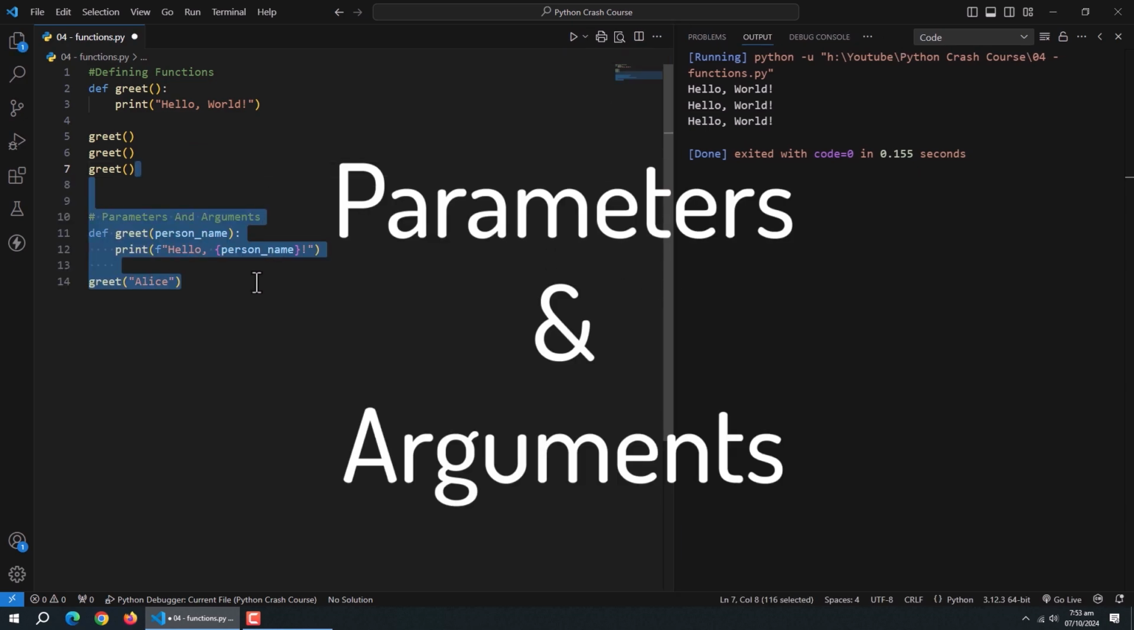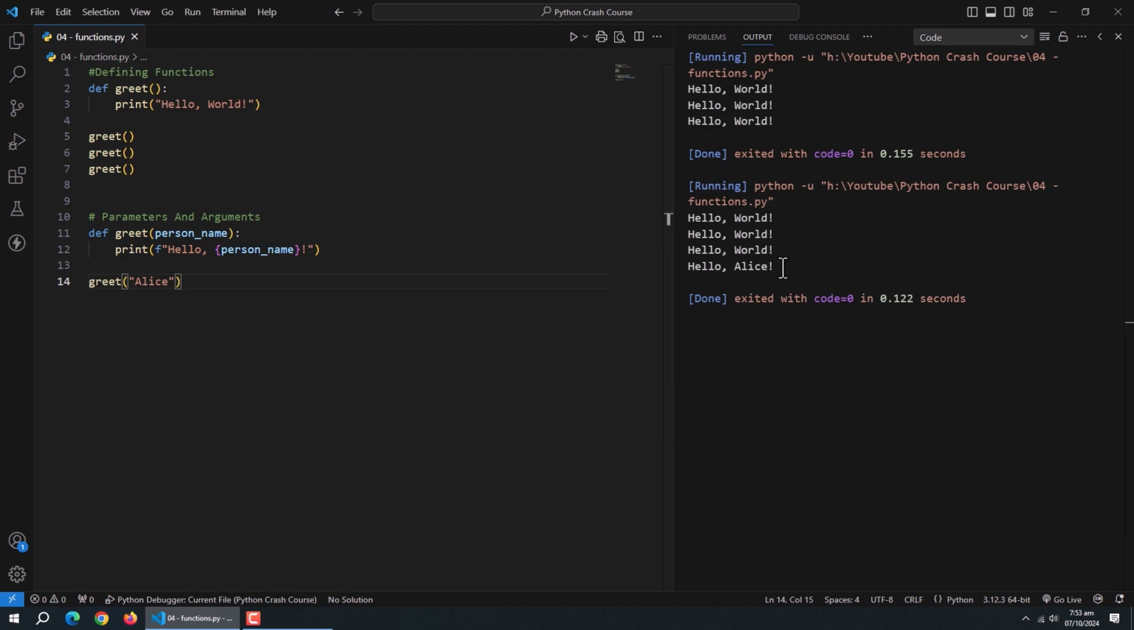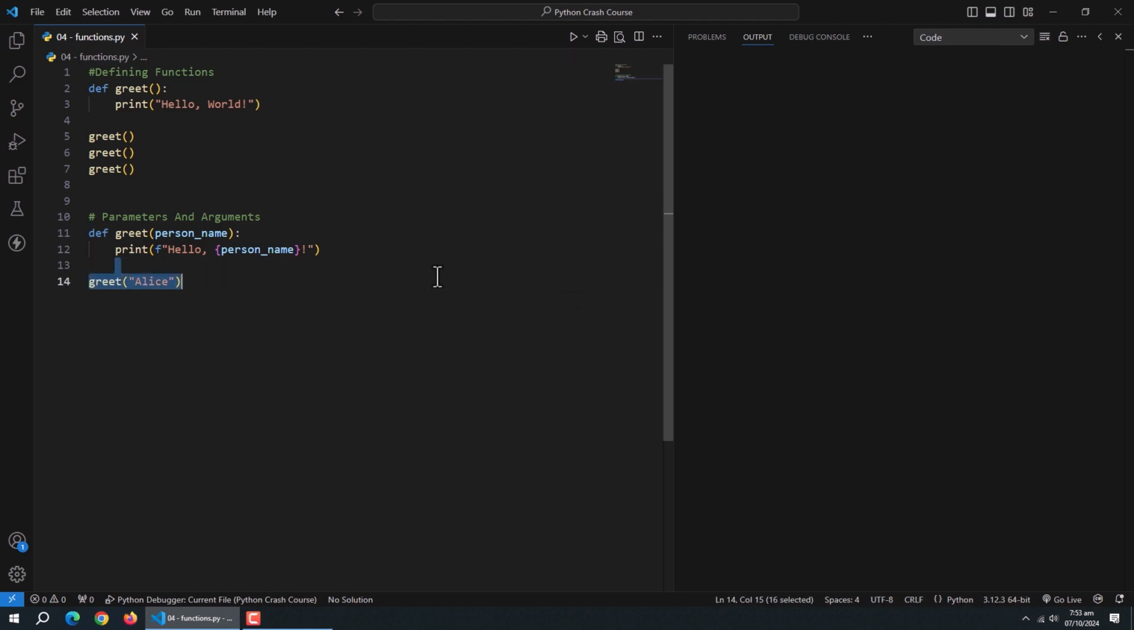Now we talk about parameters and arguments. Parameters are the variables which are defined in the function at declaration time, while arguments are the values which are passed to the function at the time of calling that function. For example, here we define the variable named person name, then we called that function and passed this name Alice to it. This name or value is the argument. Functions become really powerful when we get the ability to pass information to them. Parameters and arguments give us that power.